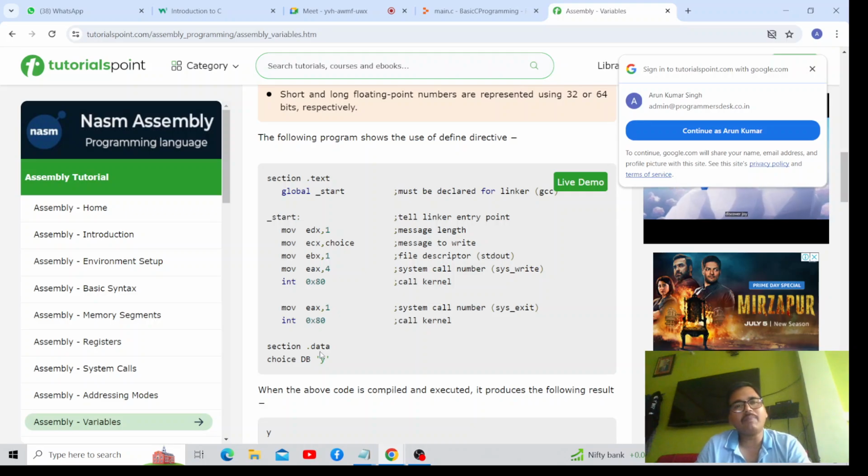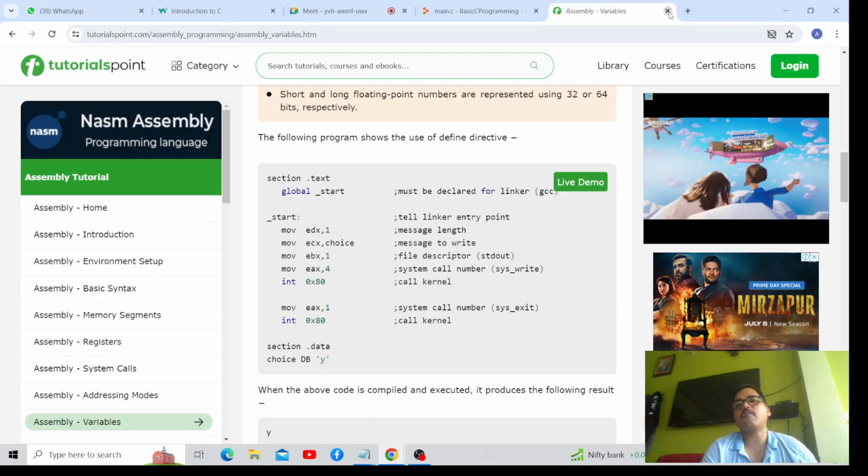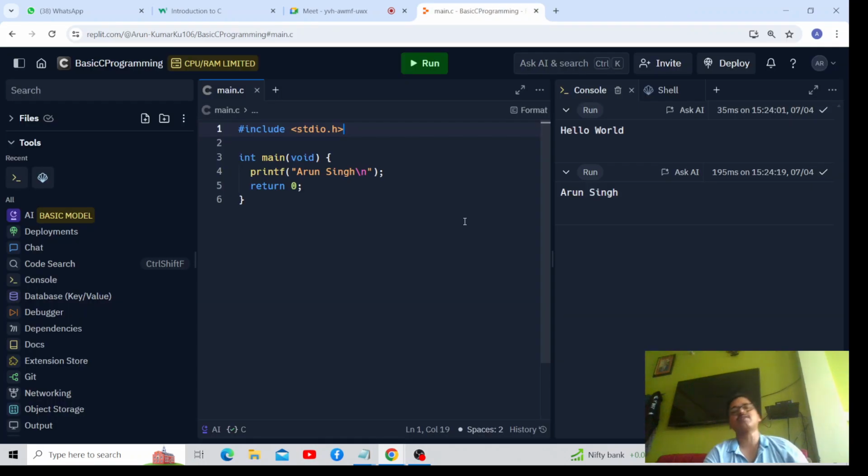Not the complete English language modules or syntax, but some part. So assembly language was a little bit easier than machine language, right? But still it was very difficult to perform the operations in assembly language because it was not that easy to bring the revolution in this field.